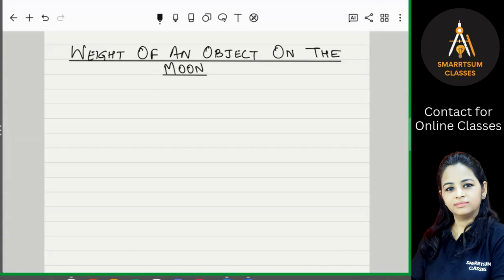Now, put the heading: weight of an object on the moon. So let's see what is the weight of an object on the moon.